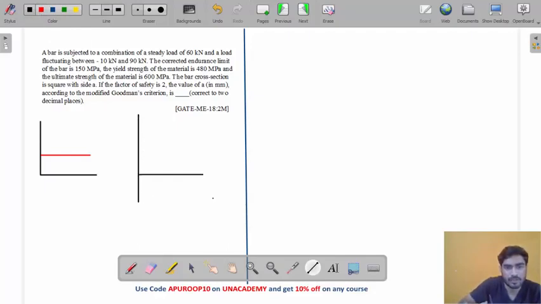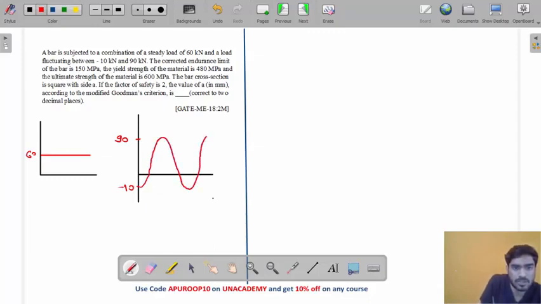The fluctuating load is fluctuating from where to where? It is fluctuating from minus 10. This is the steady 60. It is fluctuating from minus 10 to 90, like this, minus 10 to 90.